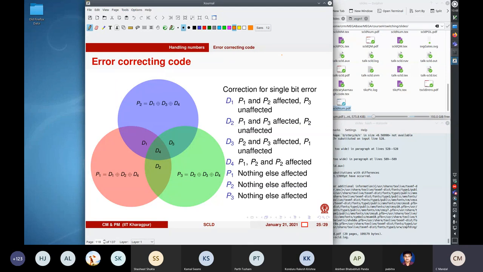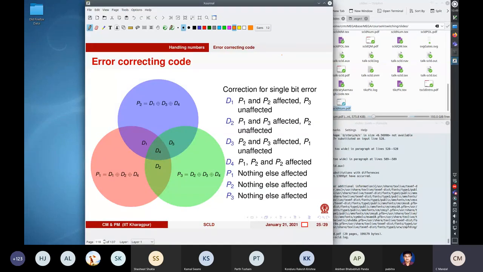So in particular, if the data bits are in error, I mean, you can correct any one error, but of course you don't gain much by correcting the parities. But this scheme allows you to correct any single bit error, either in the data or in the parity. Okay, as you can see. But we are interested in recovering the data correctly. So parity is only to help us to recover the data correctly.